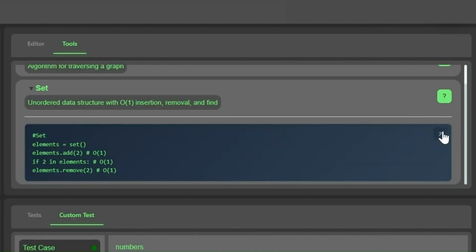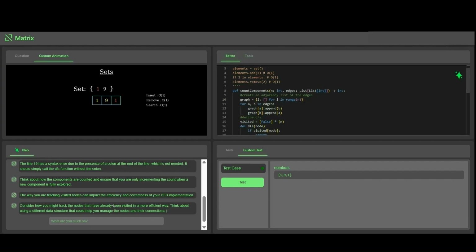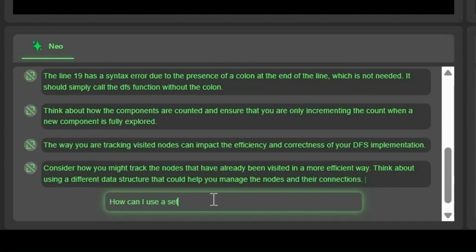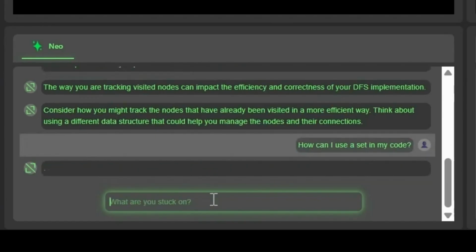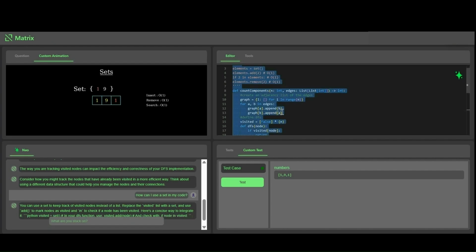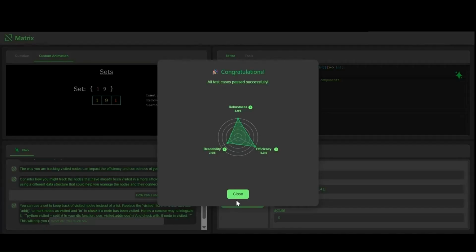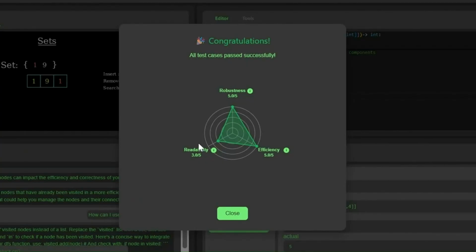Let's take this code and paste it into our editor. Now let's figure out how we can refactor our code to use a set. And Neo's just going to go ahead and explain it to us, but we're just going to paste in the solution for the sake of time. Now we're going to hit test to finalize our submission, and we see that all our test cases pass, and the LLM is going to grade us. It looks like I got docked for using I and node to refer to vertex.